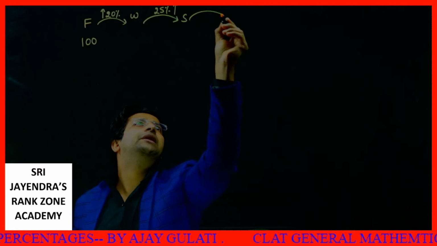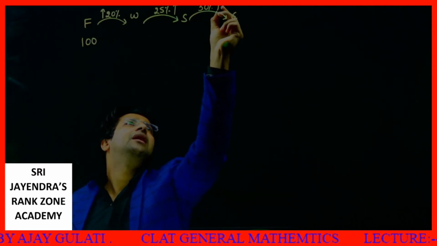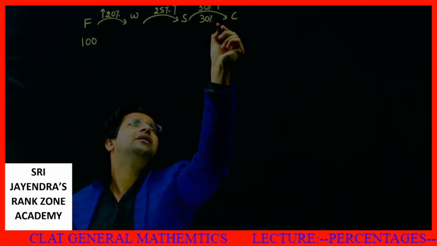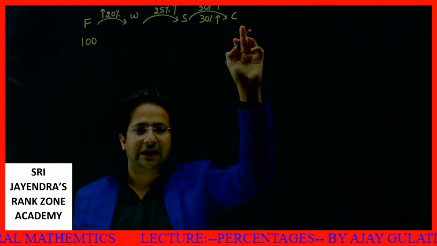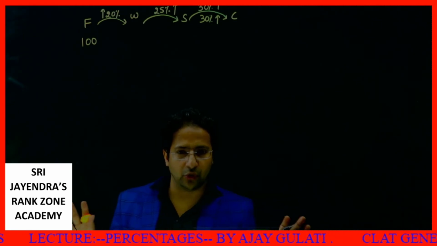Then the shopkeeper sells it to a customer at a profit of 30%, again up. At what price does the customer get this thing? There are 2-3 ways of doing this. I'll be telling you all of these.